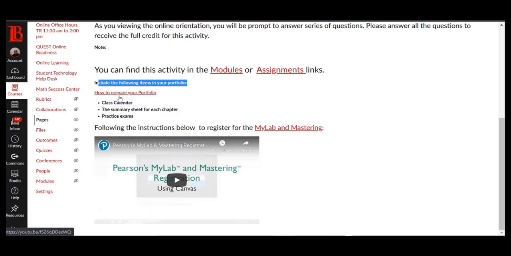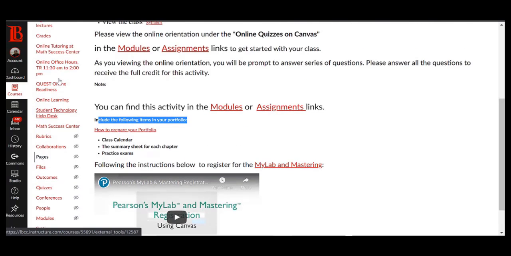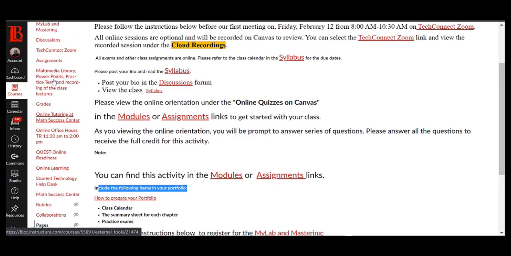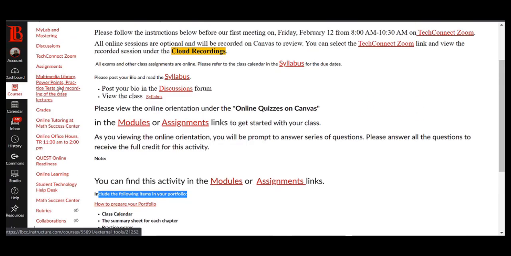Regarding the DLA and workshop, you don't have to do that. But the Math Success Center is available to you to ask questions, and they also offer online tutoring. Please take advantage of that. We also have 24/7 online tutoring available this semester.